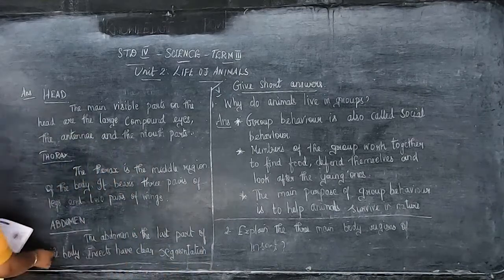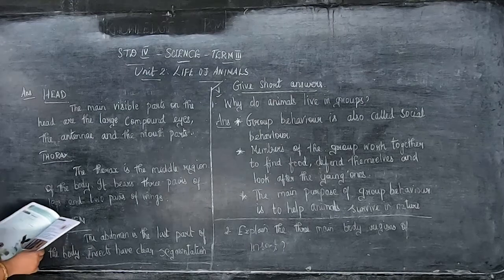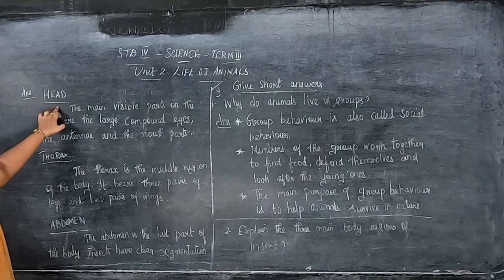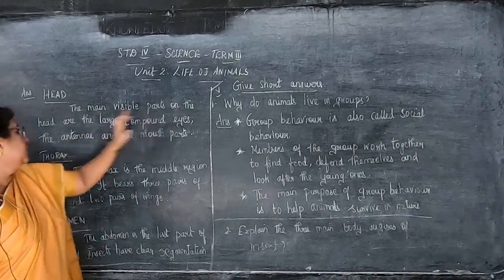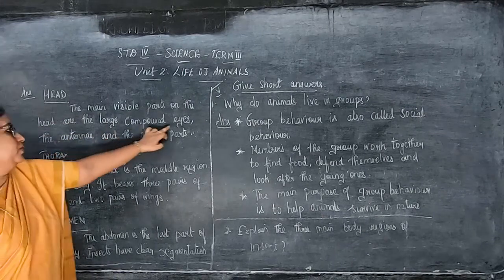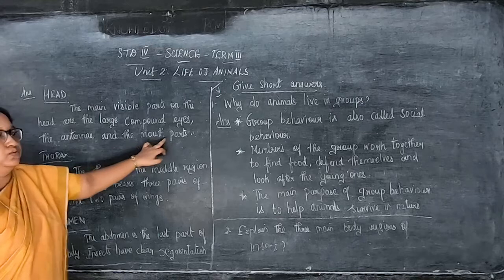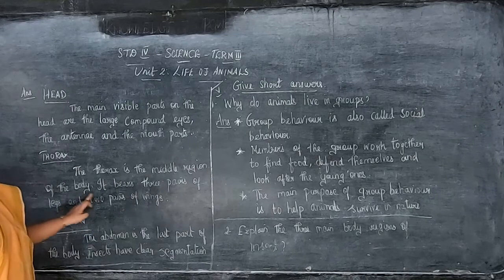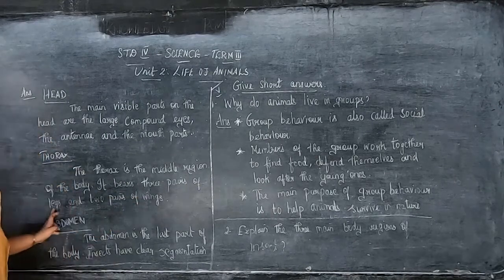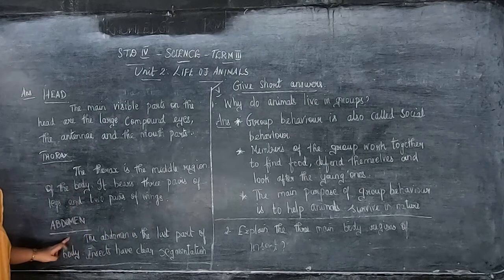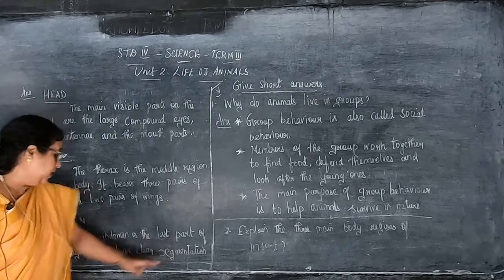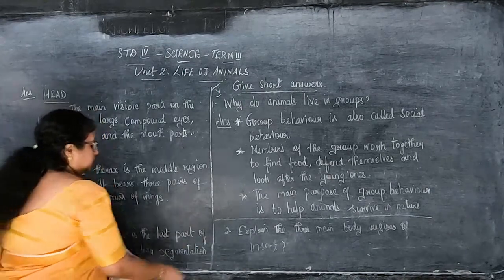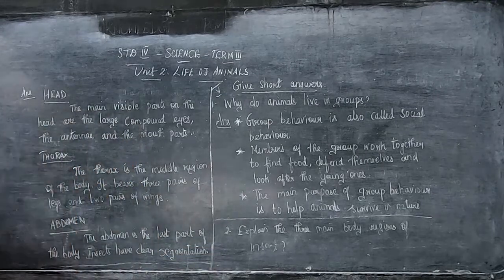Okay, children, this is a second question. So, what is the side heading? First side heading, head. So, you have to write in the capital letters and underline, okay? The main visible parts on the head are the large compound eyes, the antennae and the mouth parts. Thorax. The thorax is the middle region of the body. It bears 3 pairs of legs and 2 pairs of wings. Abdomen. The abdomen is the last part of the body. Insects have clear segmentation. Okay, children? This is second.